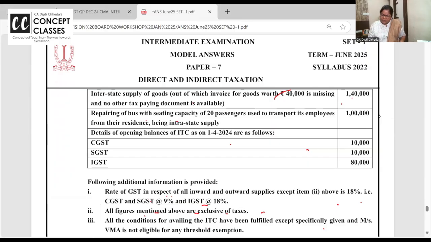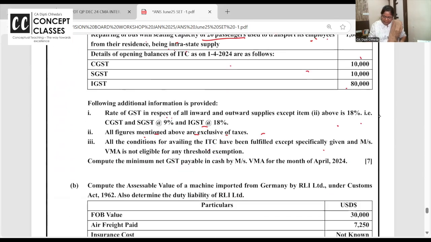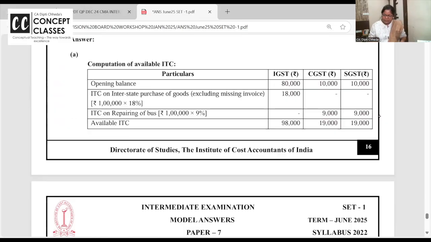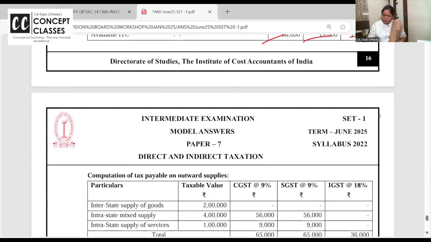Repairing of the bus with 20 passengers used for transport allowed. Capacity अगर 13 से ज़्यादा है and opening is there. Just check the presentation. Opening ITC is there. Interstate is 1,40,000. But out of that 40,000 invoice are missing. Write it. And so on 1 lakh interstate. So IGST. Repairing of the bus, very well it is allowed because sitting capacity is more than 30. So these are the ITC available.